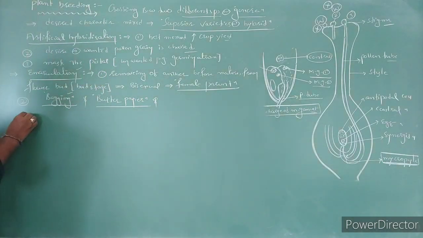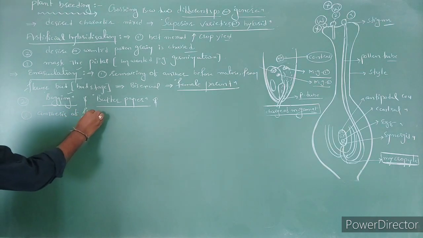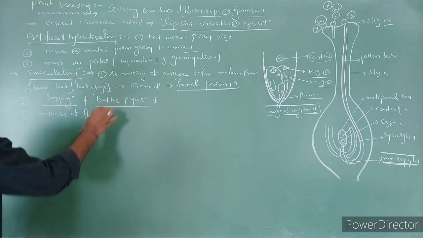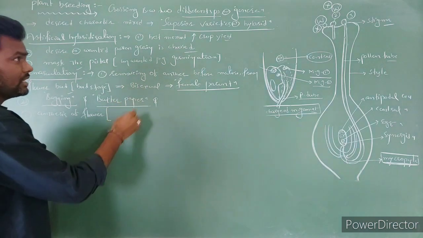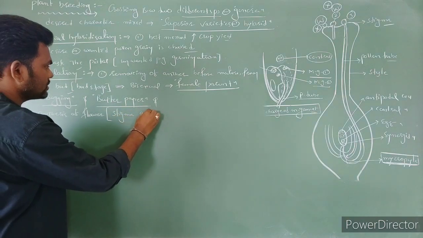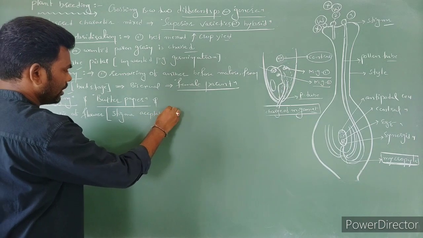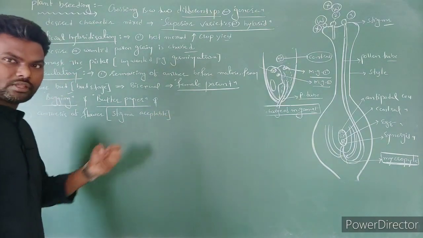Next, the third point: after the anthesis of the flower, the stigma becomes receptive, right? It is going to receive the pollen grain.